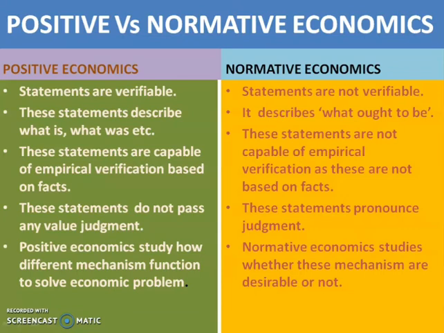Then the third difference, positive statements are capable of empirical or statistical verification based on facts, whereas normative statements are not capable of empirical verification and are not based on facts.